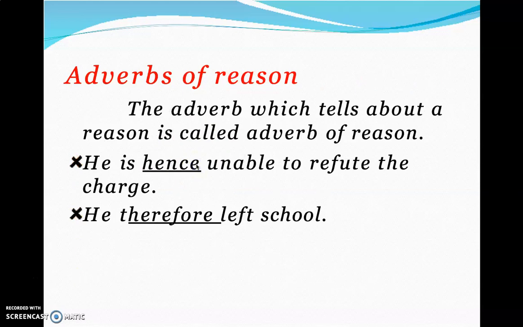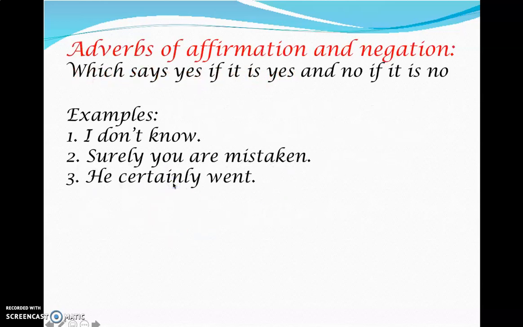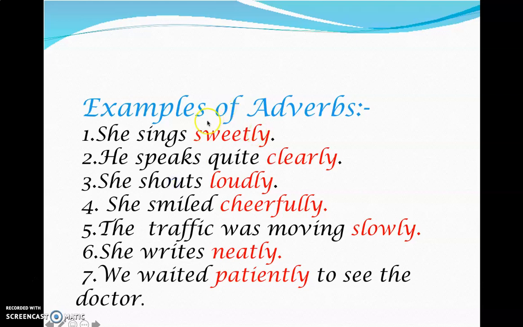Then the reason. He is hence unable. He therefore, why did he leave? He therefore left. So before this, some reason is given. The boy hit him. He therefore left the school. So if you have a reason, you have this. So this is going to be too lengthy. We don't want that. Examples.